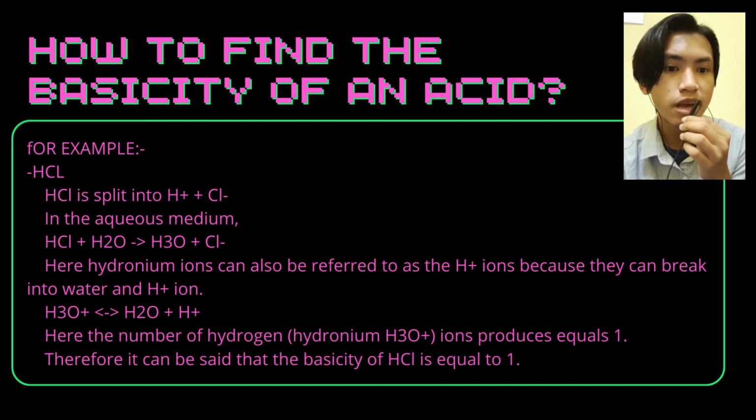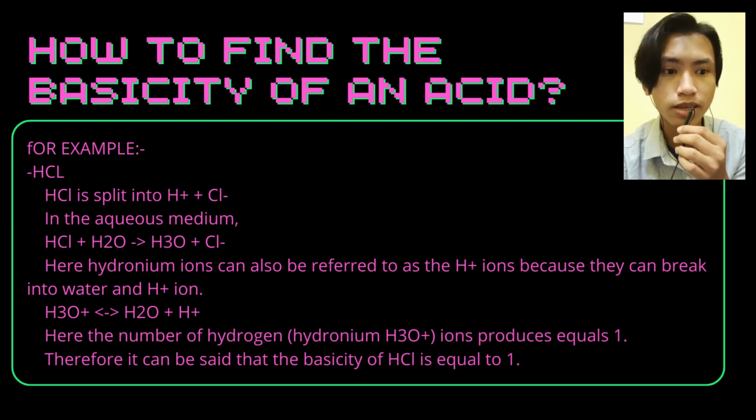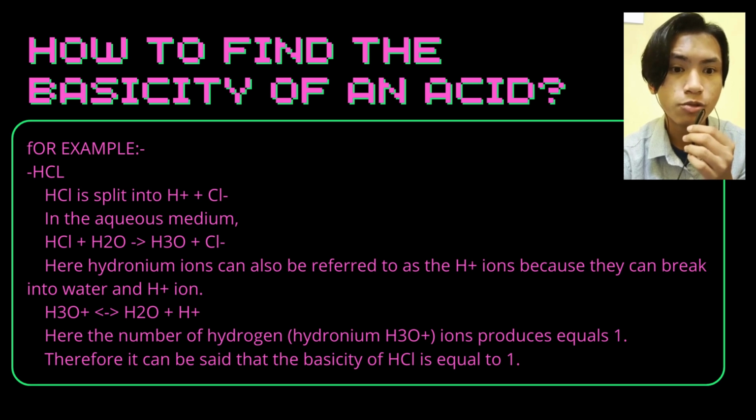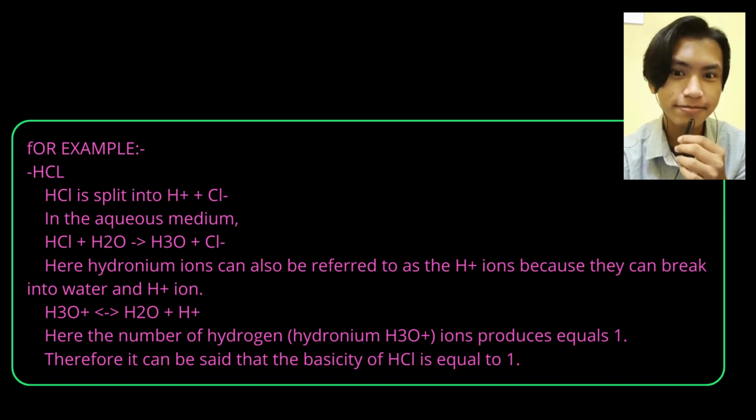Here, hydronium ions can also be referred to as H+ ions because they can break into water and H+ ions. Here, the number of hydronium H3O+ ions produced equals 1. Therefore, it can be said that the basicity of HCl is equal to 1.